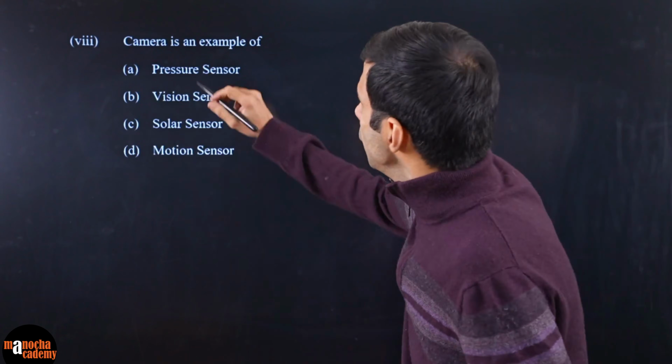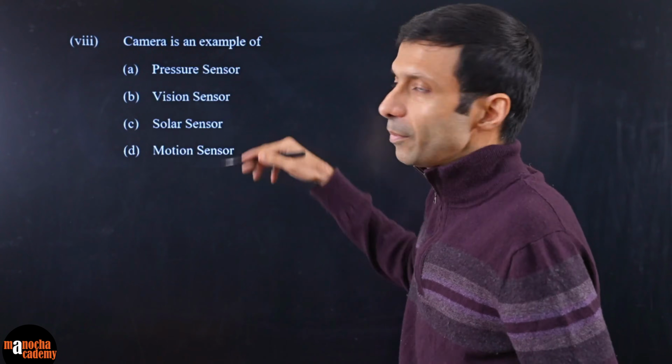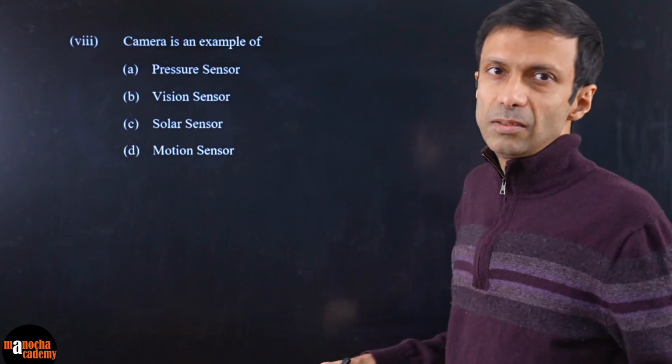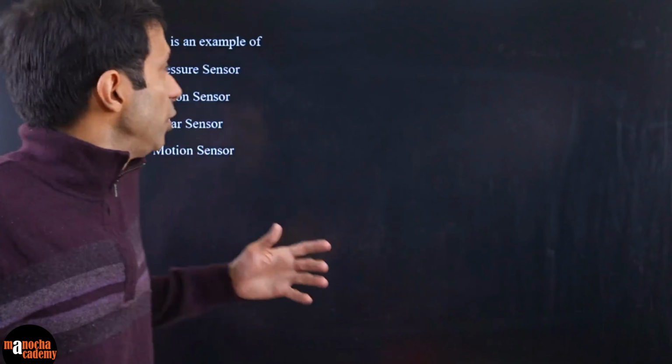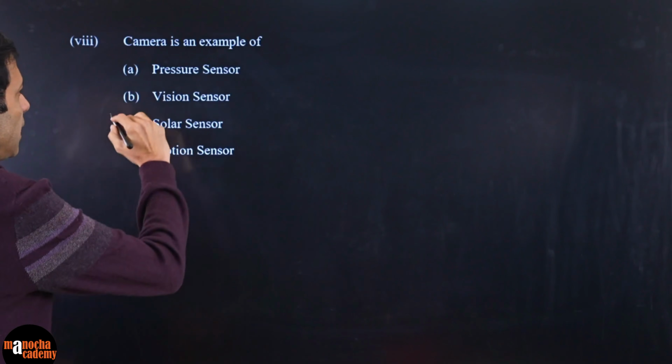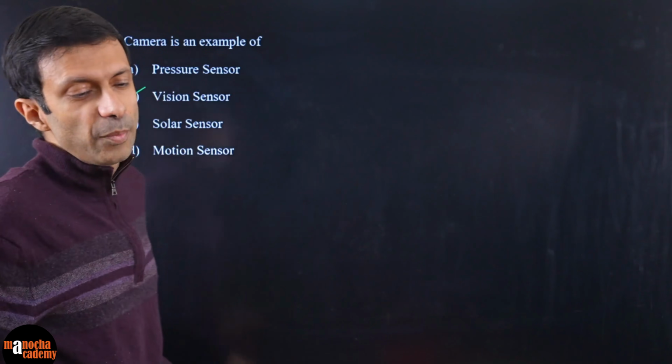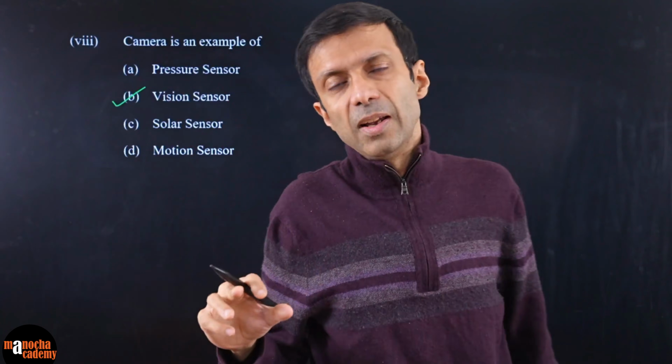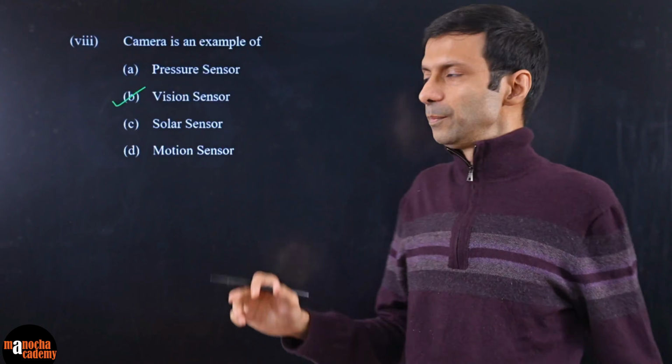Here's your next question. Camera is an example of which one? Is camera a pressure sensor? No. Then which option will you choose here? Vision sensor sounds like the right one. Solar sensor, motion sensor? No. Camera is clearly used in the computer vision domain, and it is a sensor for vision.